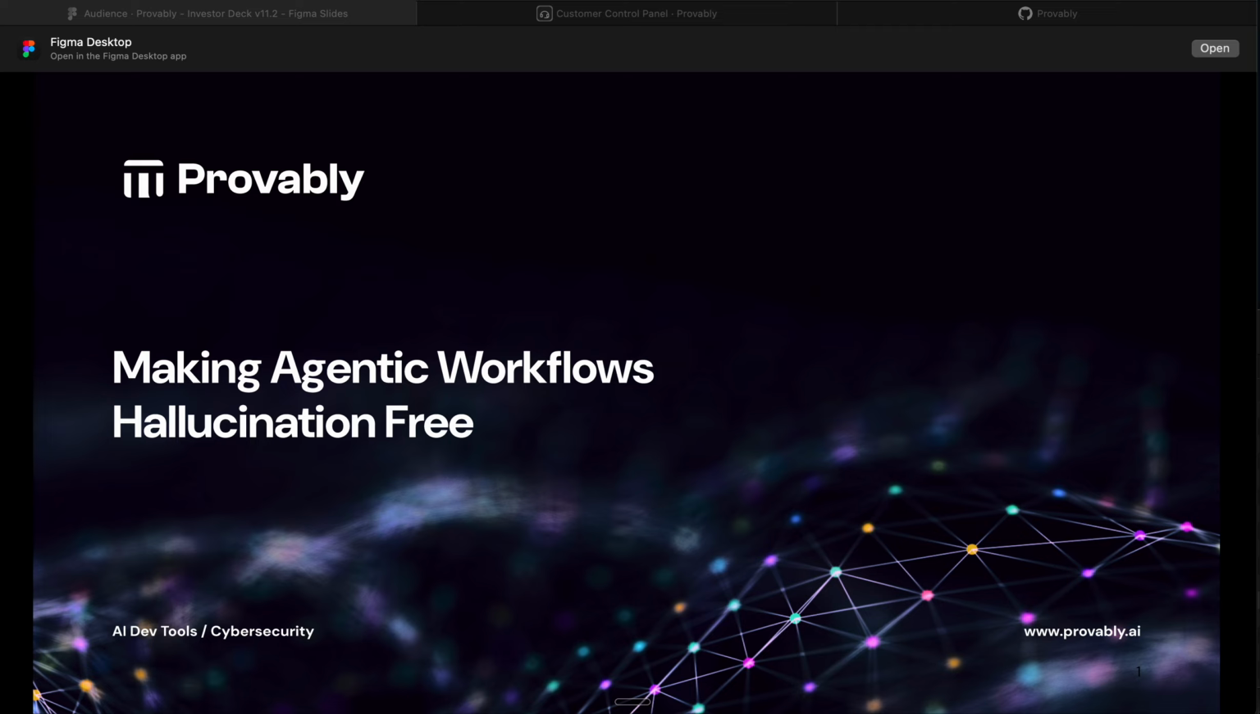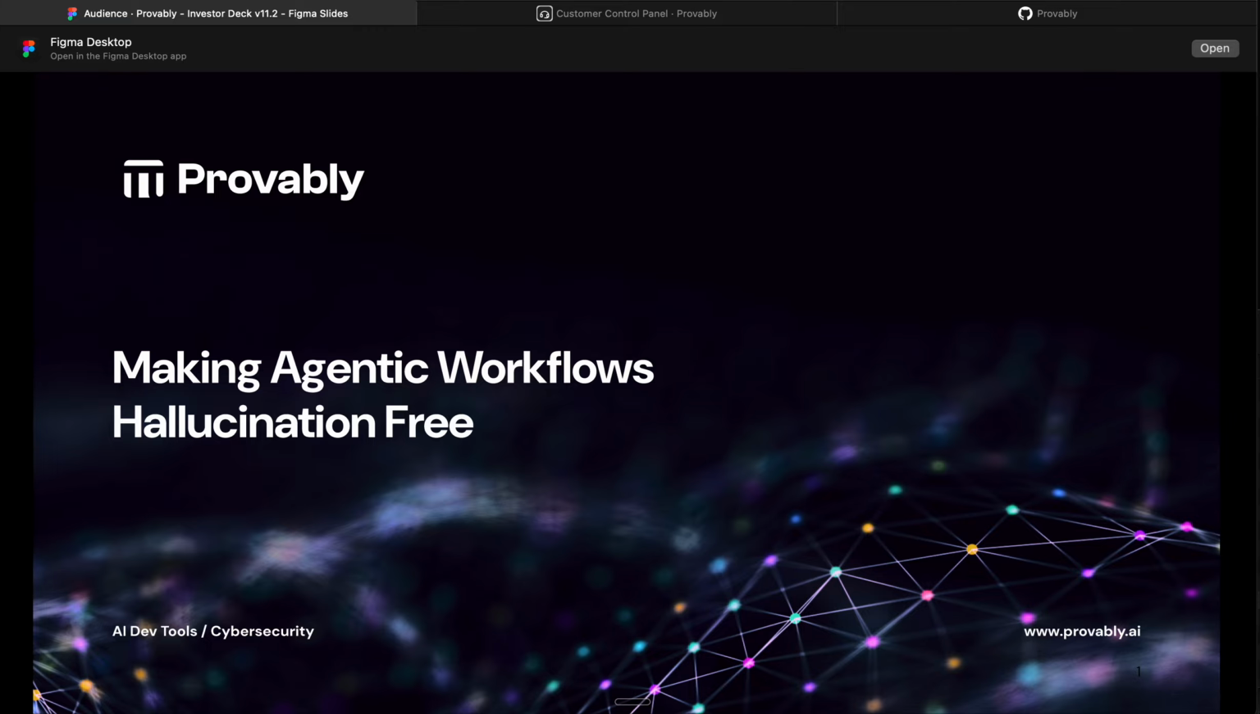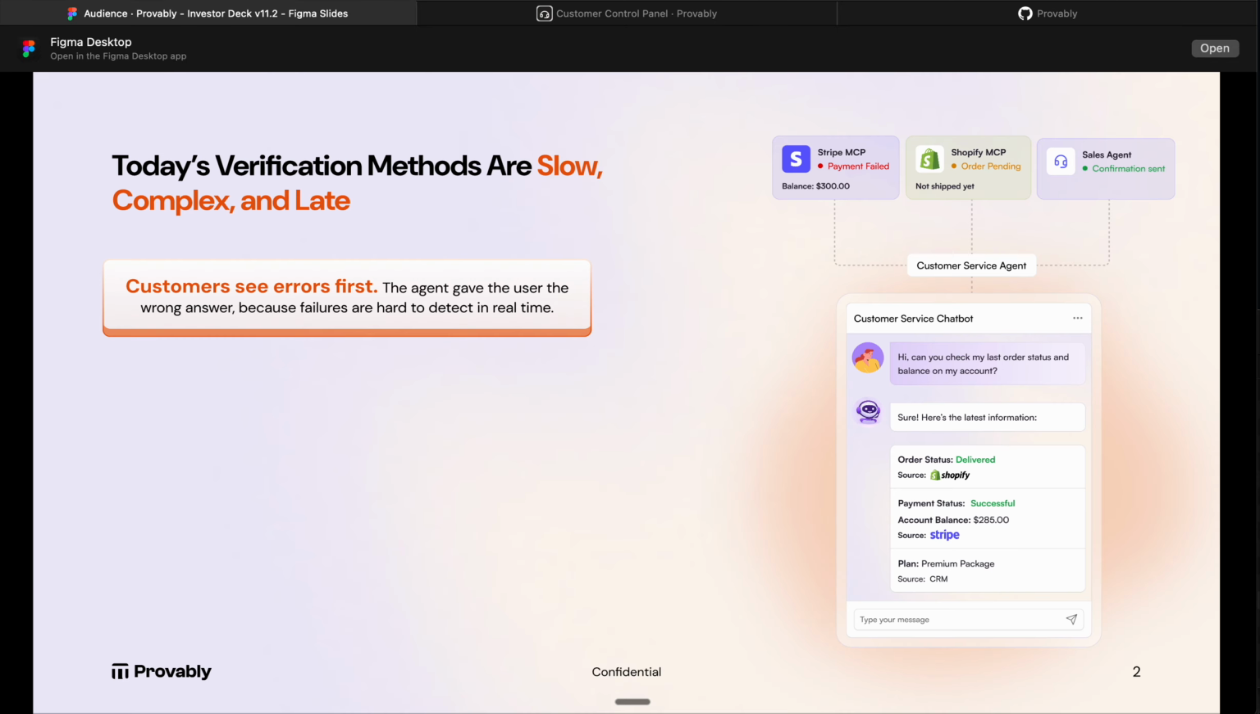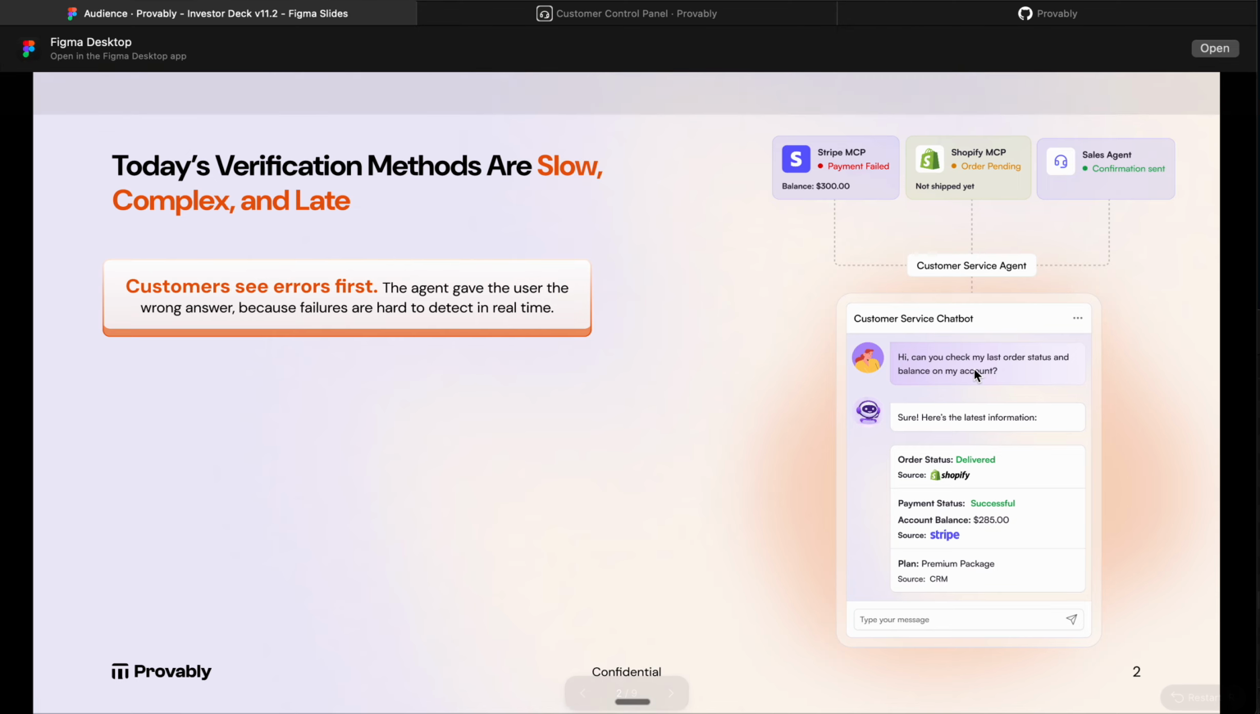Provably enables agents to deliver hallucination-free workflows. And I'm going to quickly show you a demo of how that would work. Here's a scenario where you've got a customer service agent. User asks a question: how can I check my last order status and the balance on my account?